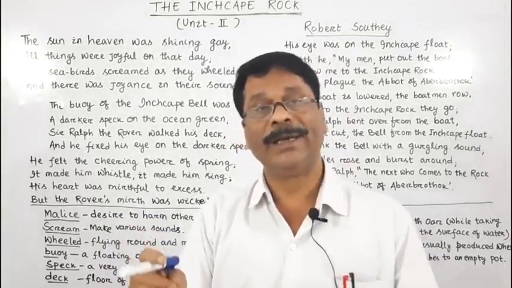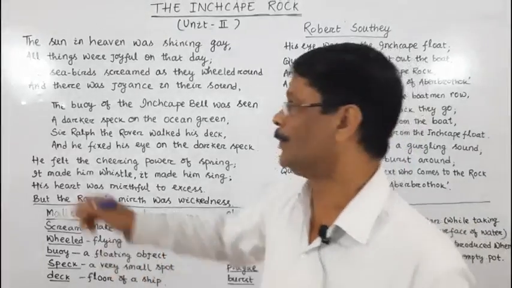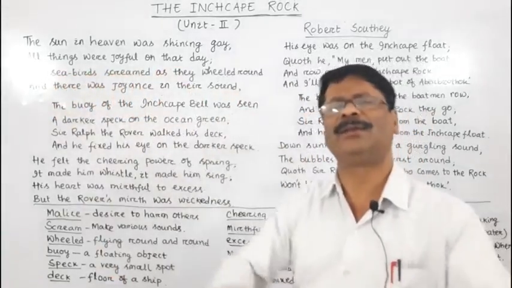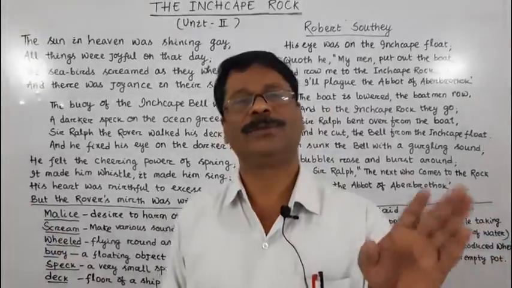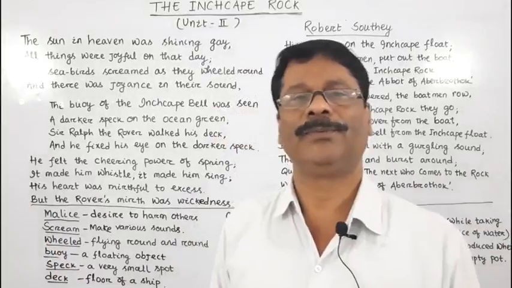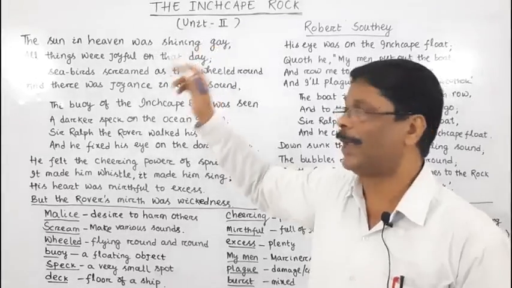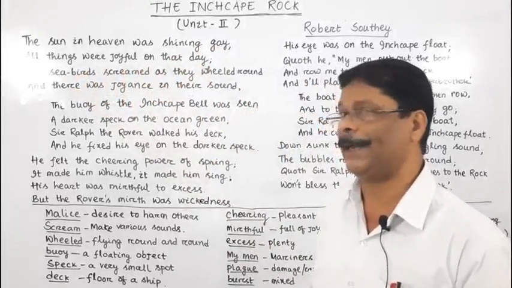So, the animates were also enjoying their lives. All things were joyful on that day, and things all around seemed very beautiful. The sun in heaven was shining gay. All things were joyful on that day.